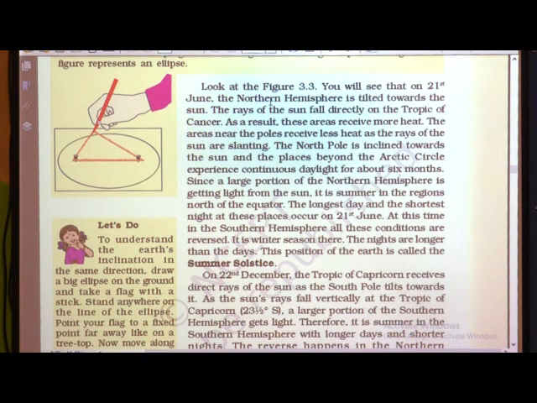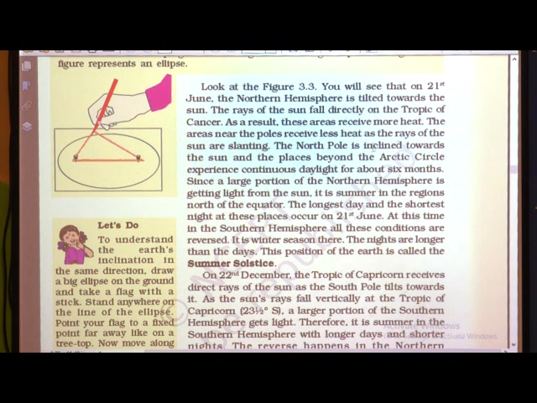Now, look at figure 3.3. You will see that on 21st June, the northern hemisphere is tilted towards the sun. The rays of the sun fall directly on the Tropic of Cancer. So, as a result, these areas receive more heat. Which areas receive more heat? The areas near the Tropic of Cancer receive more heat in the northern hemisphere. Why? Because this northern hemisphere is tilted towards the sun.